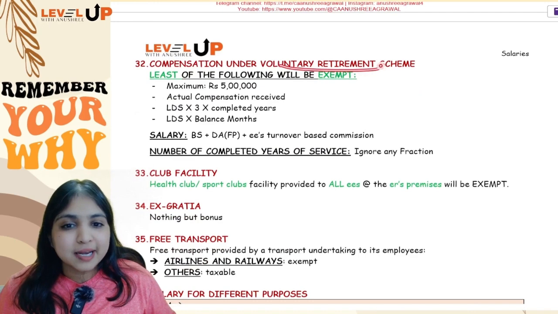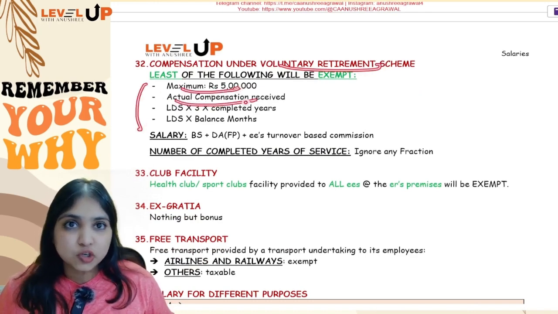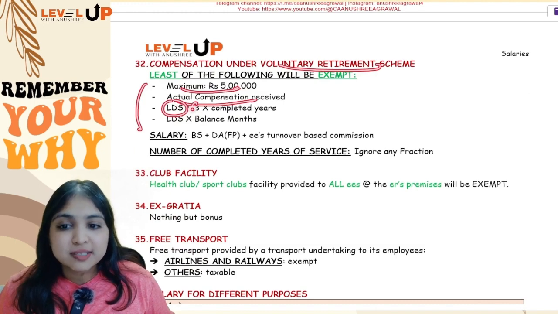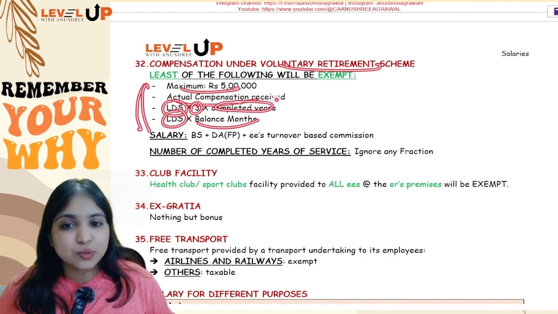Then voluntary retirement scheme, again 4 things you will calculate. Maximum exemption 5 lakhs, actual compensation received, last drawn salary into 3 into completed years, and last drawn salary into balance months. So out of these 4, whichever is the least will be exempt.